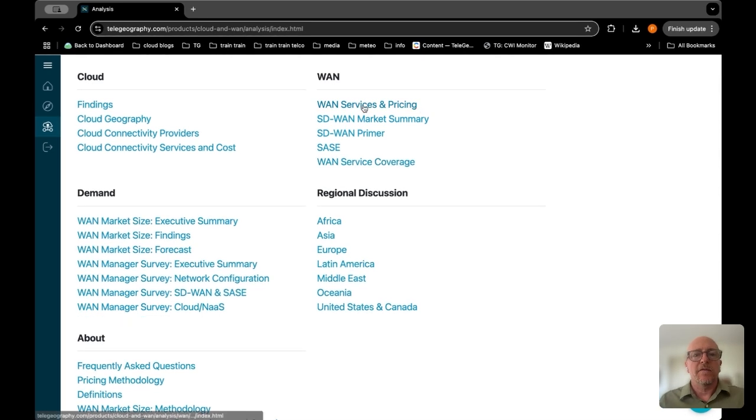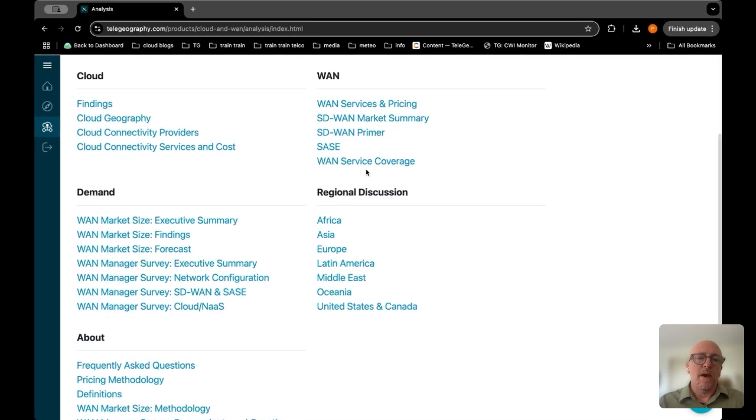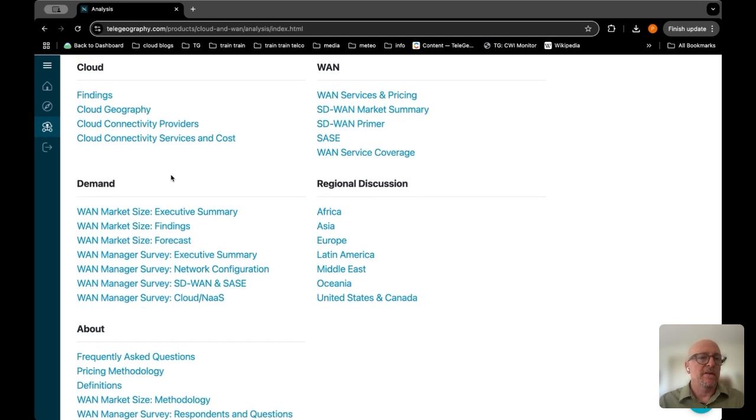And for WAN, we have the WAN services and pricing information. We also dive into SD-WAN market summaries, and we have a primer. We also cover SASE, and we also have the WAN service coverages. There we track the different WAN providers, where they offer services, and have some information on pricing as well.